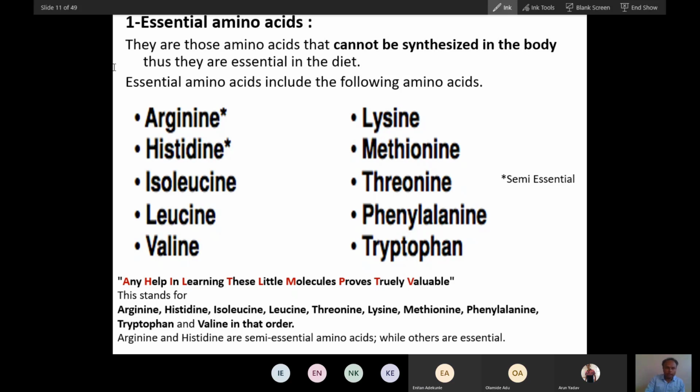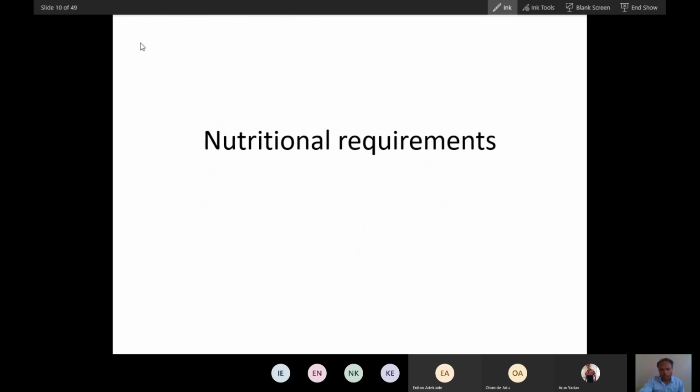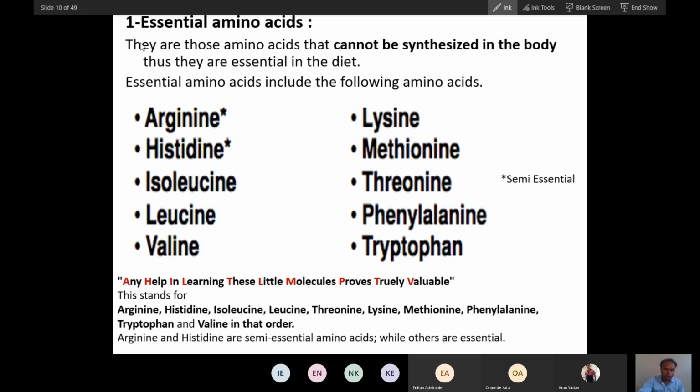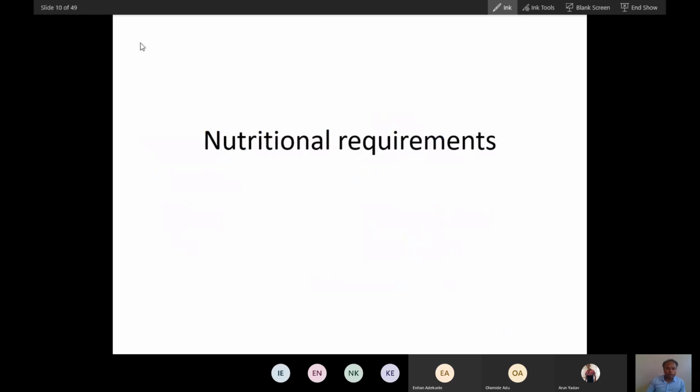We have already done essential amino acids. So we were on amino acid classification. We classified amino acids based on nutritional requirement. Actually, we have seen a broad classification of amino acids. We classified amino acids into standard and non-standard.